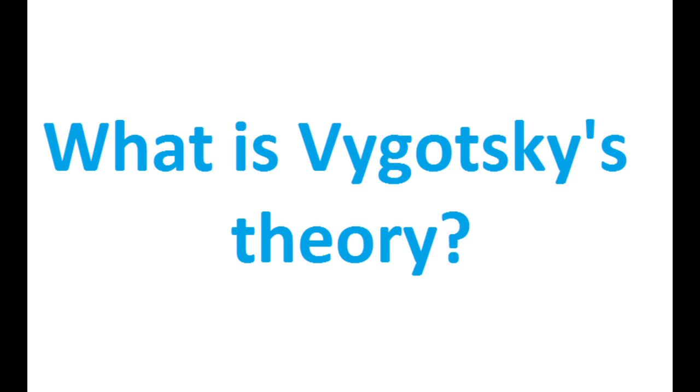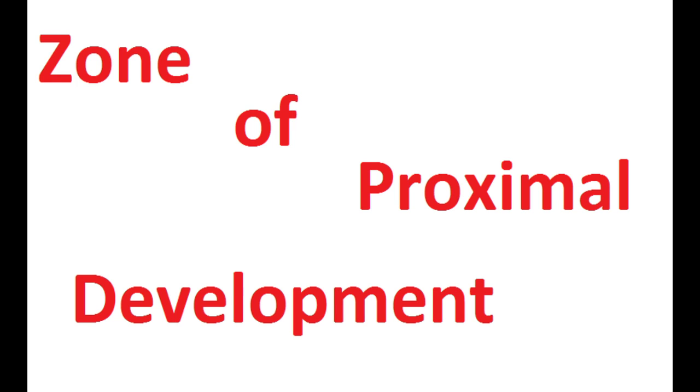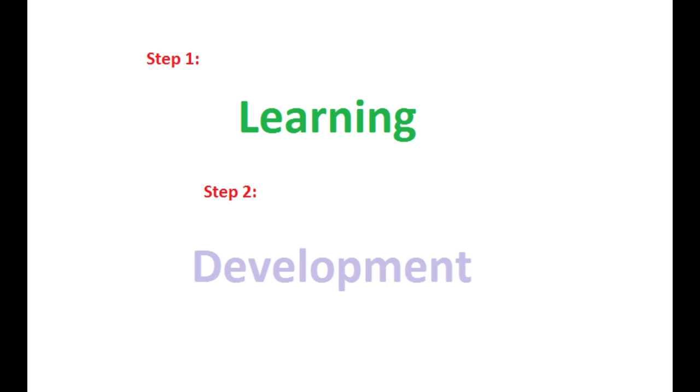Now, you're probably wondering, what is Vygotsky's theory? Well, he developed something called the zone of proximal development. It is usually said that learning causes development and development causes children to learn. What Vygotsky believed was that learning came before development in the ZPD. Let me put it this way.